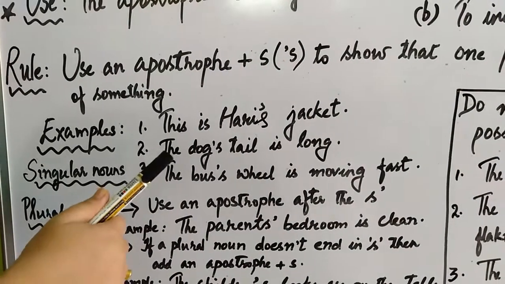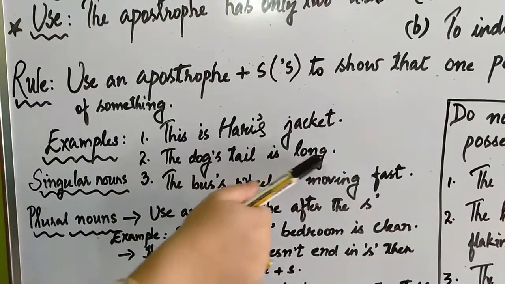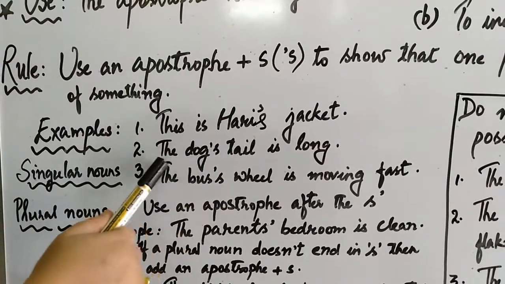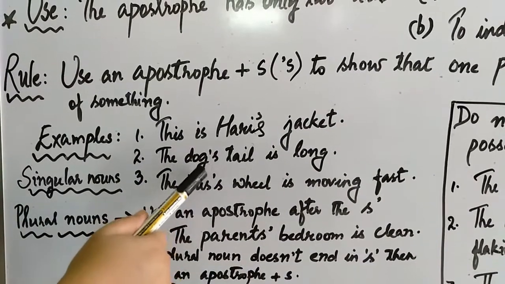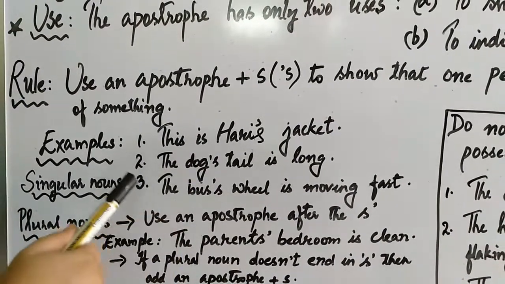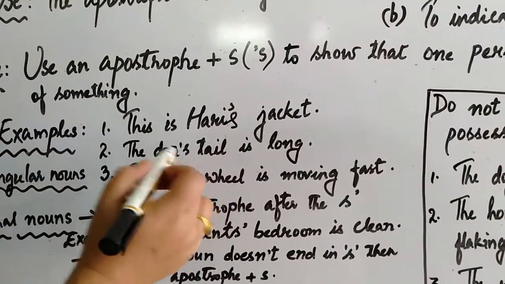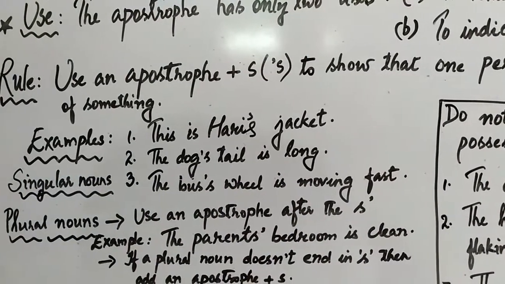Similarly, the dog's tail is long. So here in this sentence, you can see that the tail belongs to the dog, and this sentence states something about the dog's tail. So it is the dog's possession. So in order to show that, I have used an apostrophe S. The dog's tail is long.